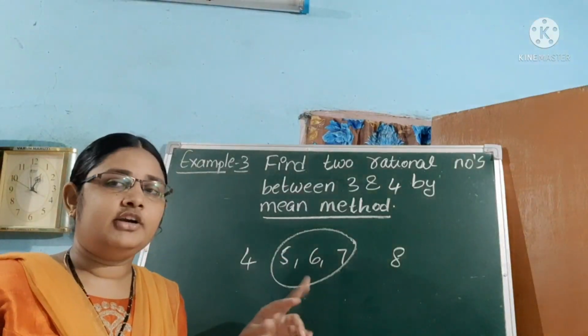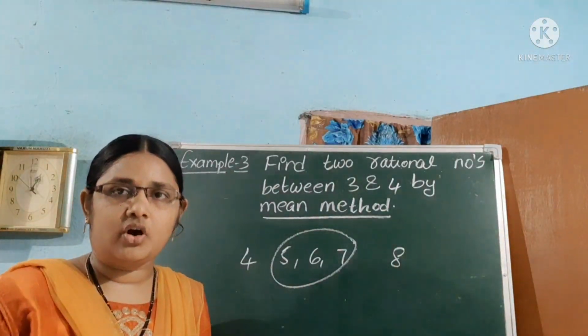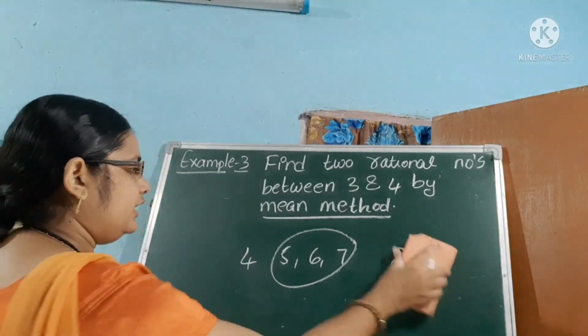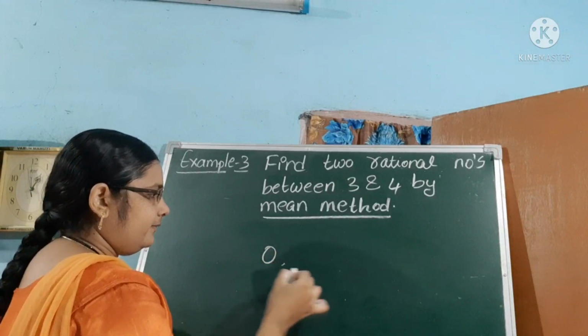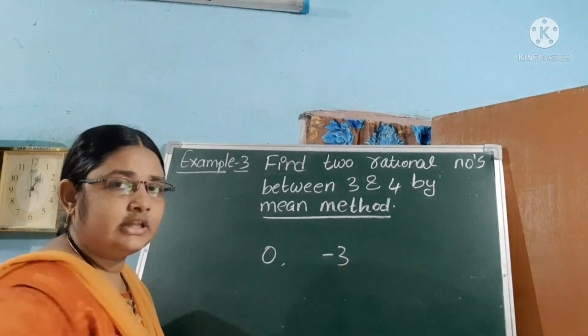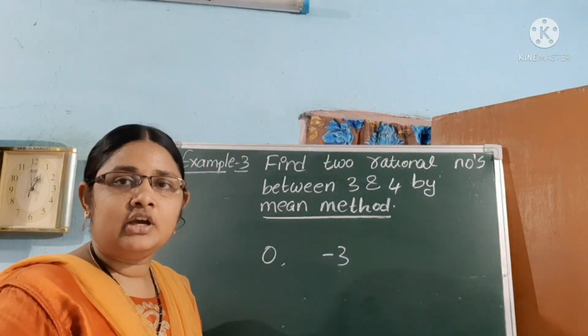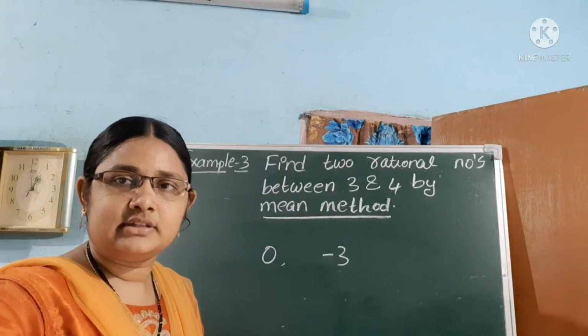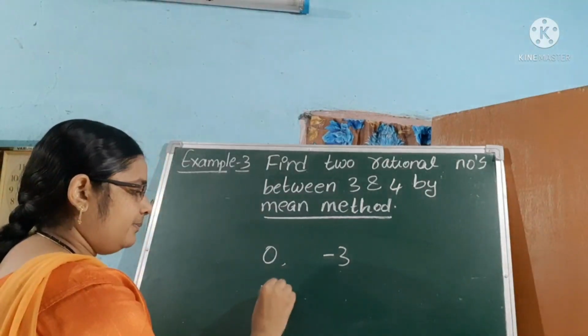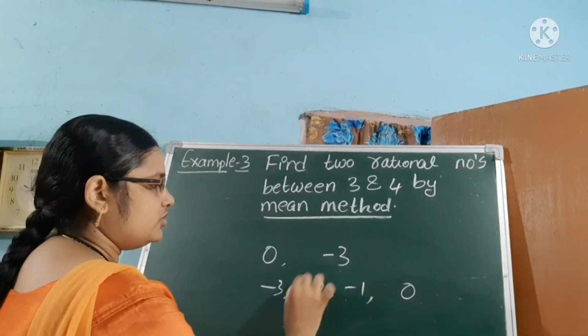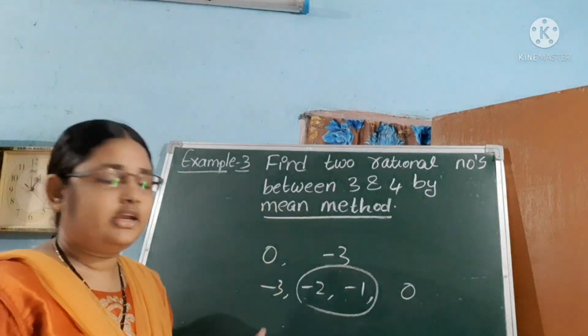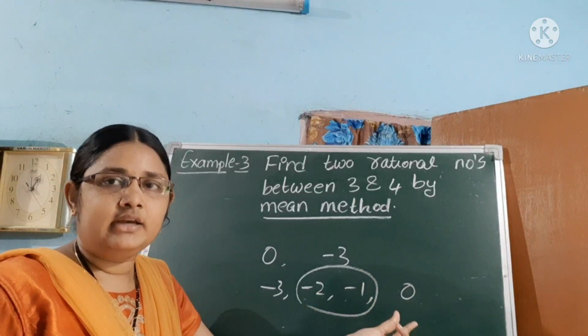How many integers are there in between 0 and minus 3? Right: minus 2, minus 1. So two integers are in between minus 3 and 0.